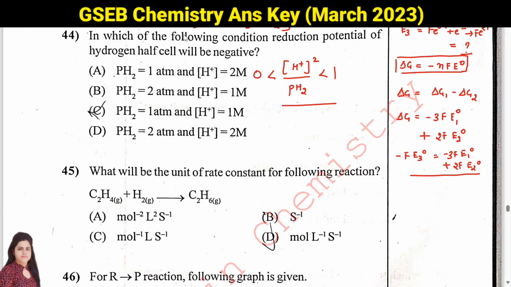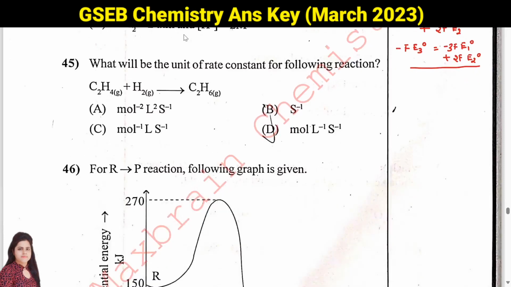So you can put all these values, and if it is coming between 0 and 1, not equal to 0, not equal to 1, then your answer will be correct. When you put all these values, you will get option B. It will be 1 square upon 2, so 1 by 2 will come. Then your reduction potential will be negative, answer will be B.